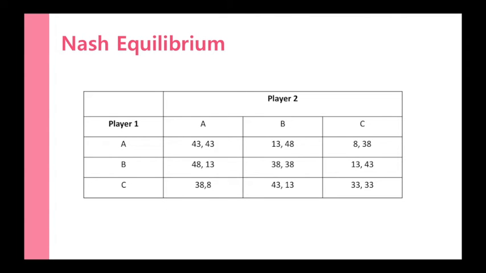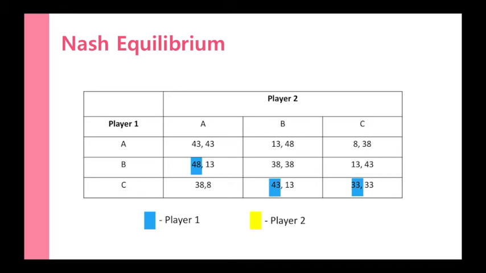So, let us now consider the following payoff table for a 2-player game. Let us recall, as mentioned in earlier slides, that a Nash equilibrium is a situation in which a strategy is chosen only if it is the best response. In this method, we highlight in the payoff table the best response for each strategy. So in determining the Nash equilibrium, we follow these steps. Step 1 is to determine the best response of the row player by highlighting it. In this payoff table, the row player has best responses of 48, 43, and 33.